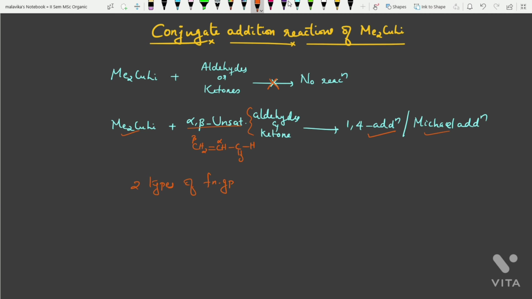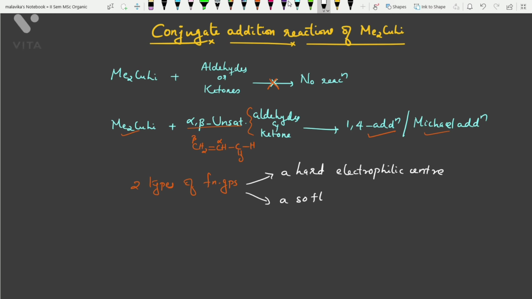There will be a hard electrophilic center at the carbonyl carbon and a soft electrophilic center at the beta carbon.